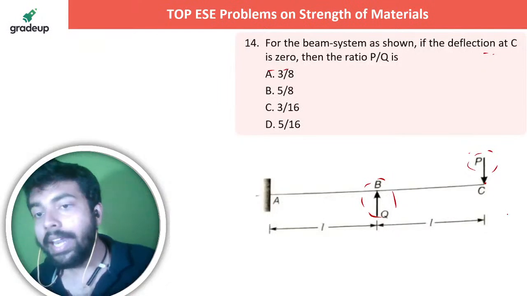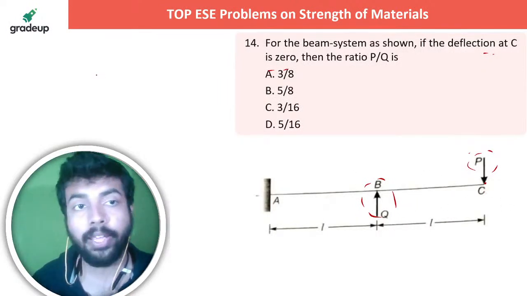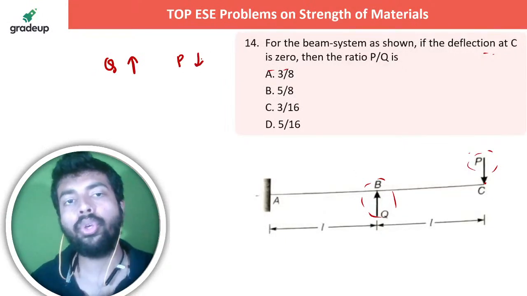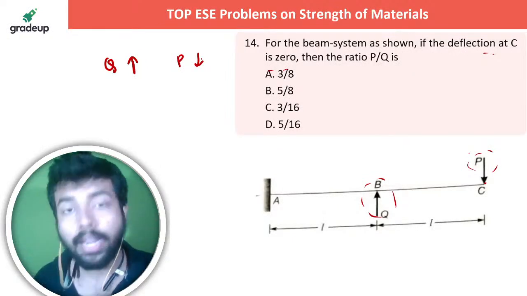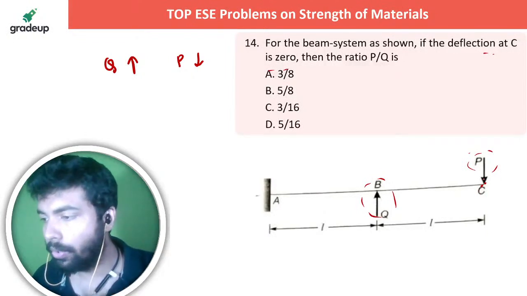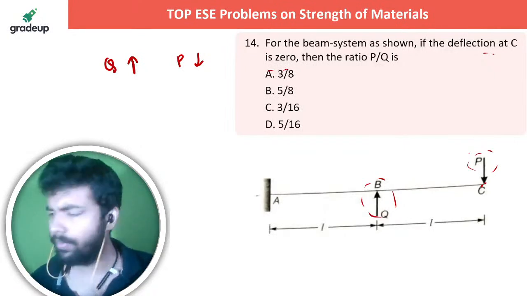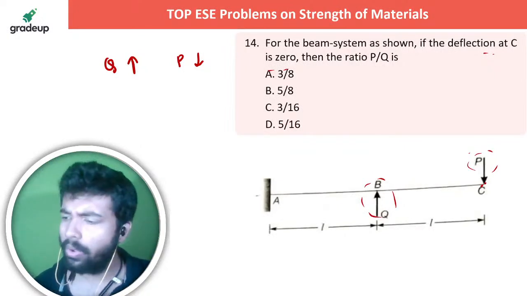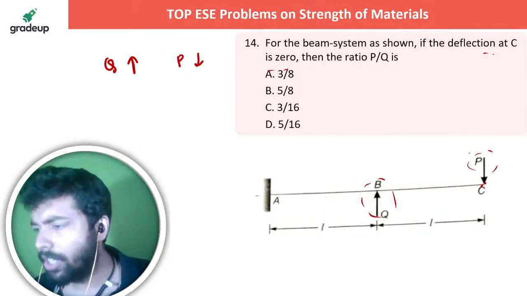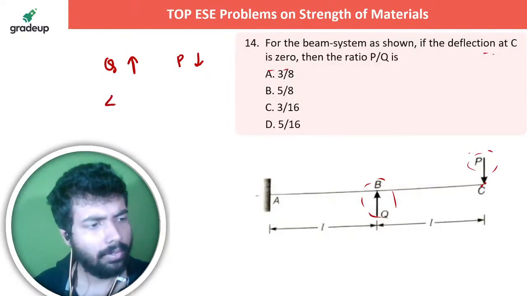What is the deflection at C caused by Q? तो Q द्वारा caused जो deflection that is upwards, P द्वारा caused जो deflection that is downwards. It's as simple as that. Both should be equal so that the deflection net is equal to 0. Yes, you can do it also through the strain energy principle, of course. आप कर सकते हो, but I am doing directly through this particular thing, that is deflection principle directly. भाई formula जब पता ही है तो क्यों करें हम, ठीक है ना?